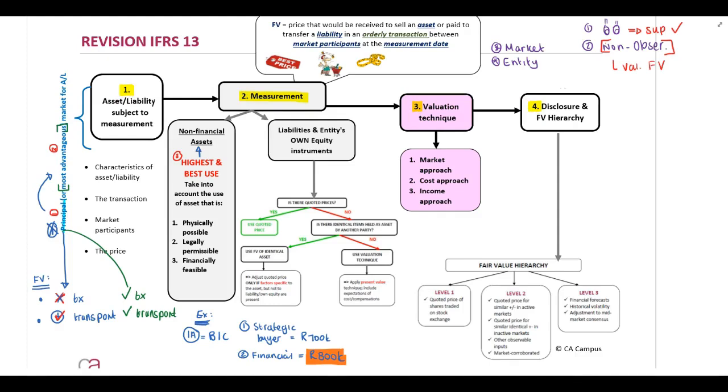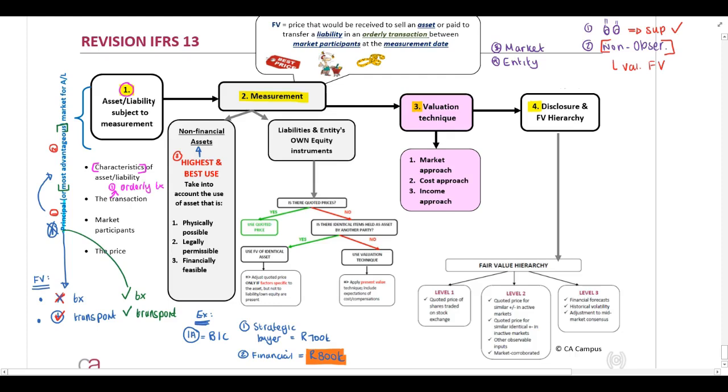Let's discuss assets and liabilities subject to measurement. We need to look at the characteristics of these assets and liabilities: the condition, location, any restrictions, sale or use, and so forth. Now, it's important that the fair value transaction assumes the following. One, that this is an orderly transaction. Now, what does orderly mean, guys?